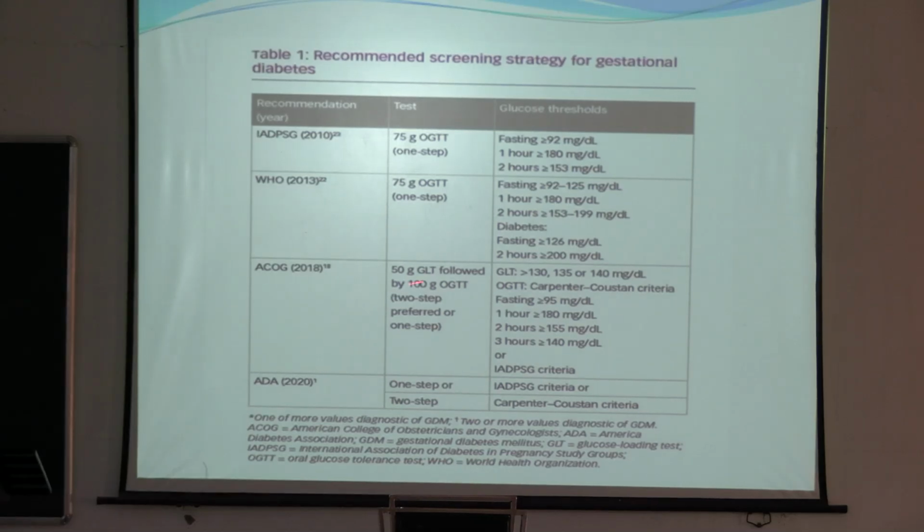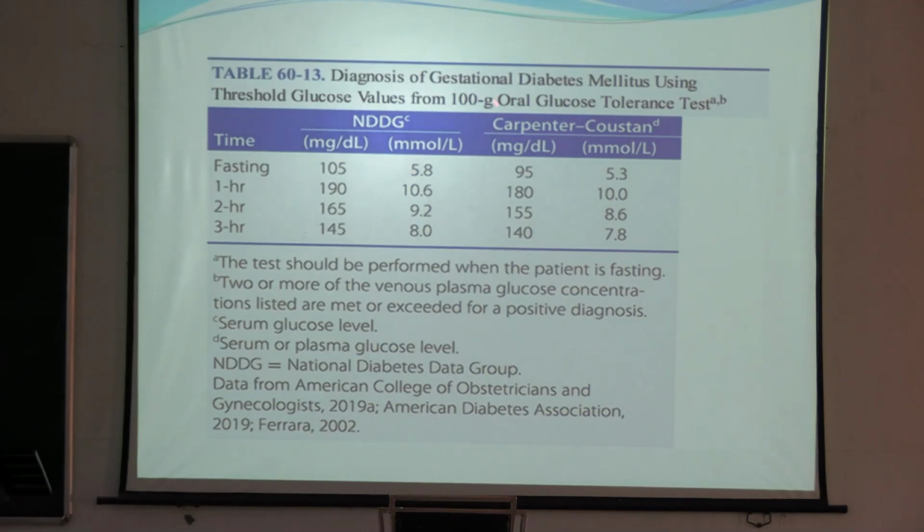In the 100 gram glucose OGTT, if the fasting is more than 95, 1 hour is more than 180, 2 hours is more than 155 and 3 hours blood sugar is more than 140, if any two of these are raised, the patient will be labeled as diabetes mellitus in pregnancy. This is the 100 gram glucose oral glucose tolerance test. This is the Carpenter-Coustan criteria, which we normally follow, not in India, in American guideline.